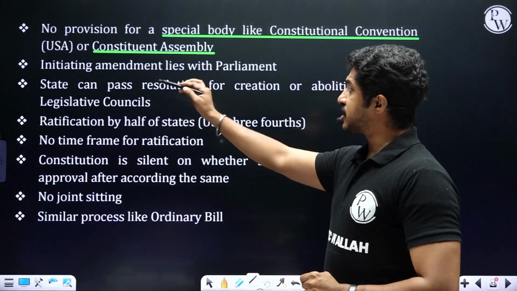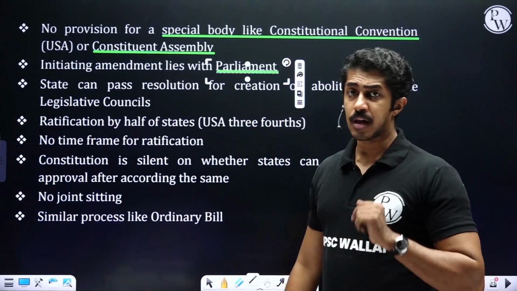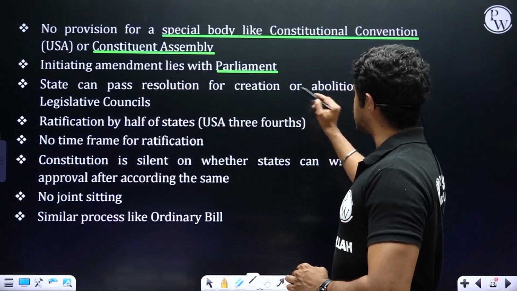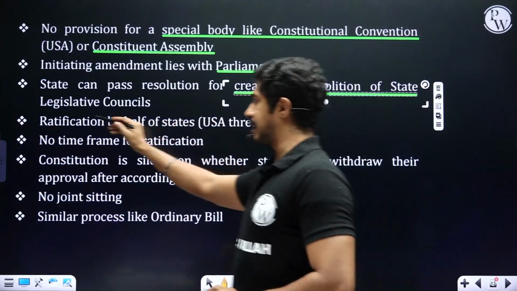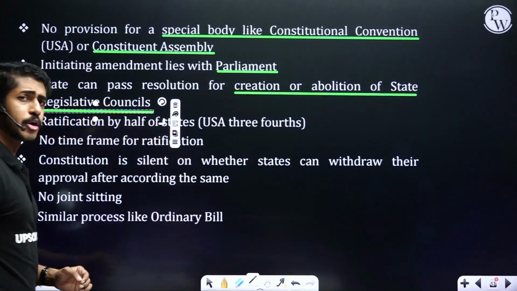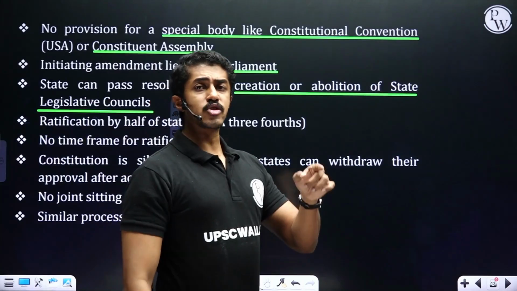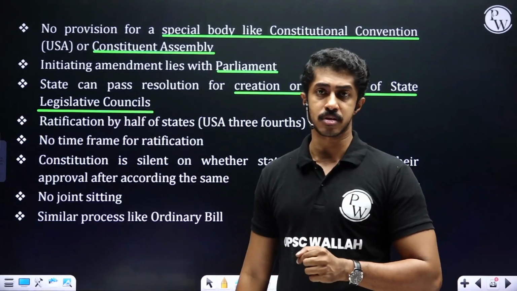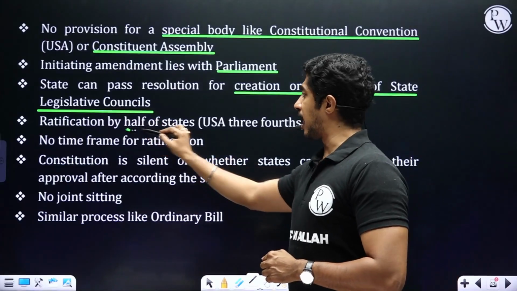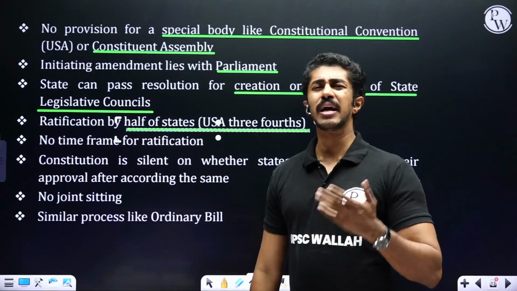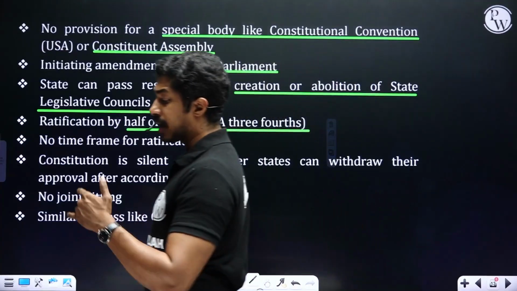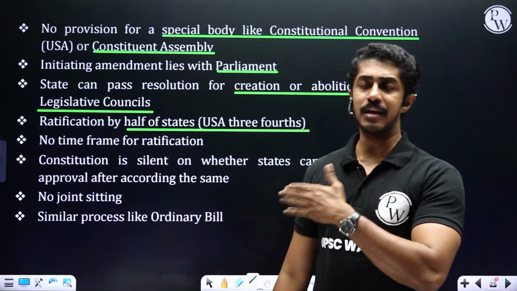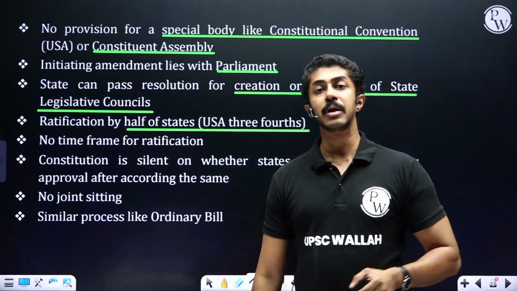Number one, initiating an amendment lies only with the parliament, not with legislative assemblies, not with panchayati raj or municipalities. State can pass resolution for creation or abolition of state legislative councils. Like I told you earlier, if the legislative council needs to be created or abolished, the state legislative assembly needs to pass a resolution for it first. Ratification by half of the states means what? Only half is required. Like I told you, if the party that is in power already has power in half of the states in the country, they can easily get a bill passed.